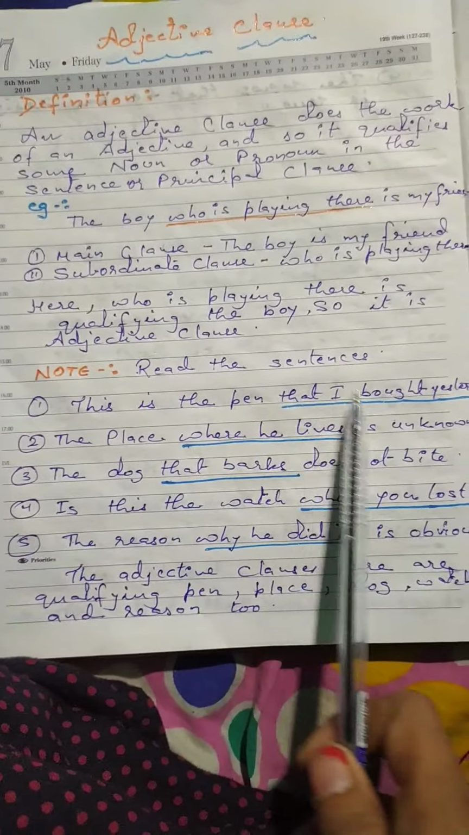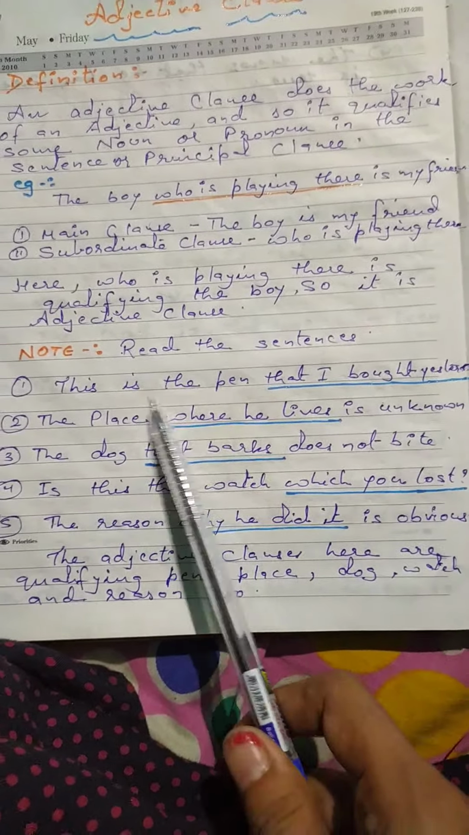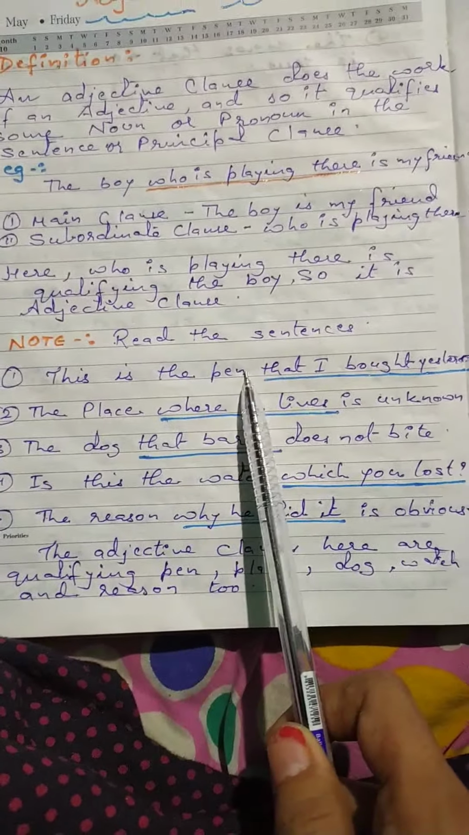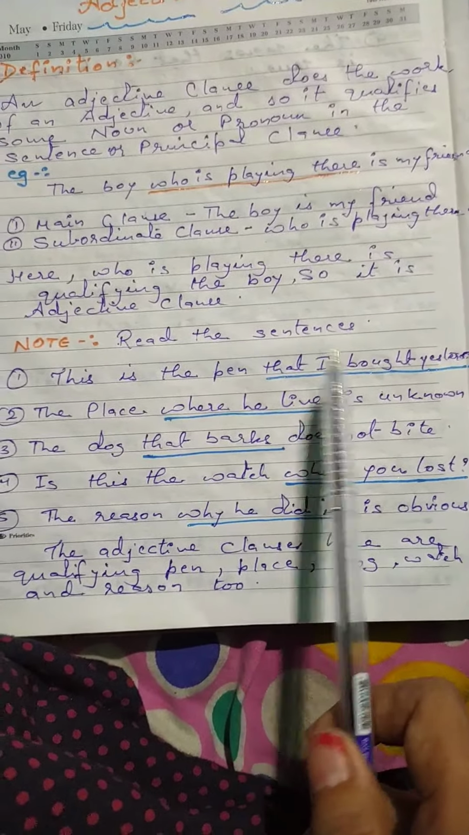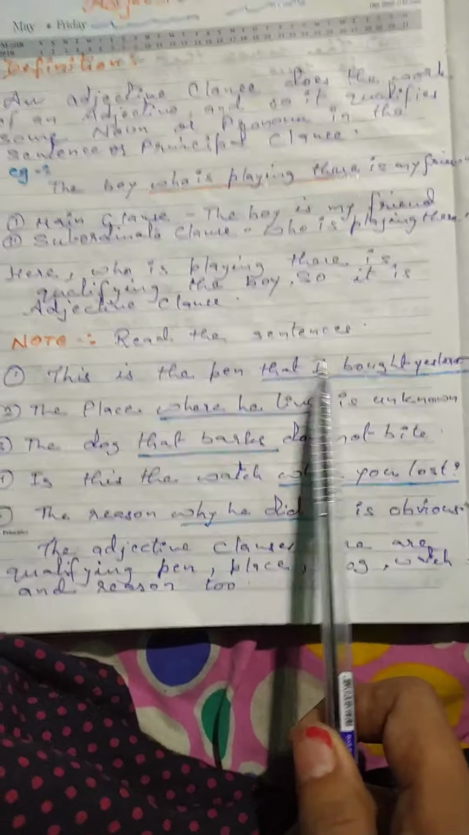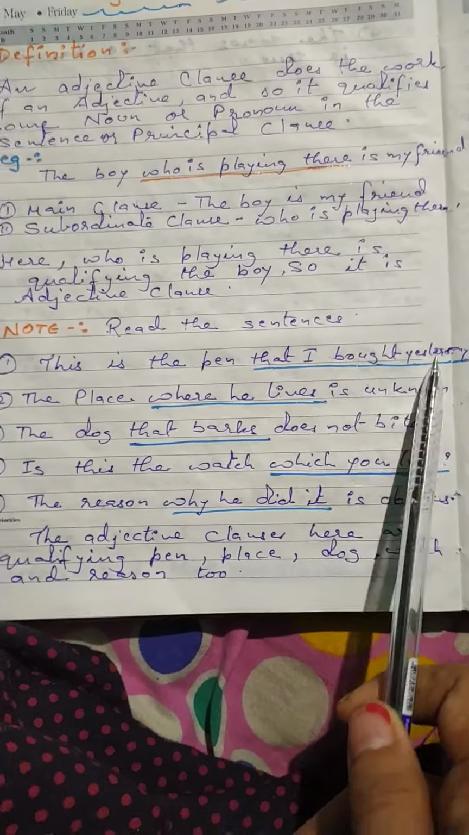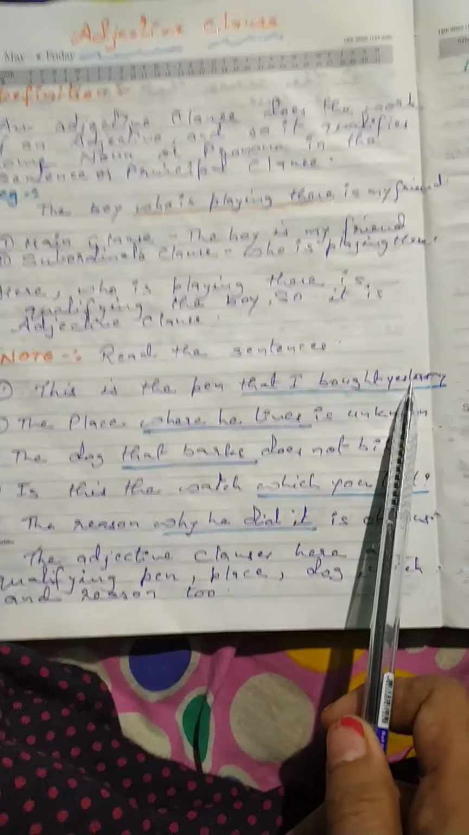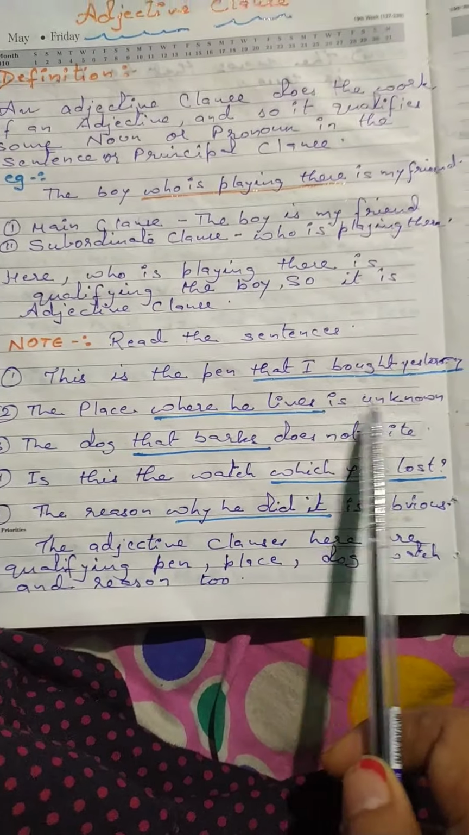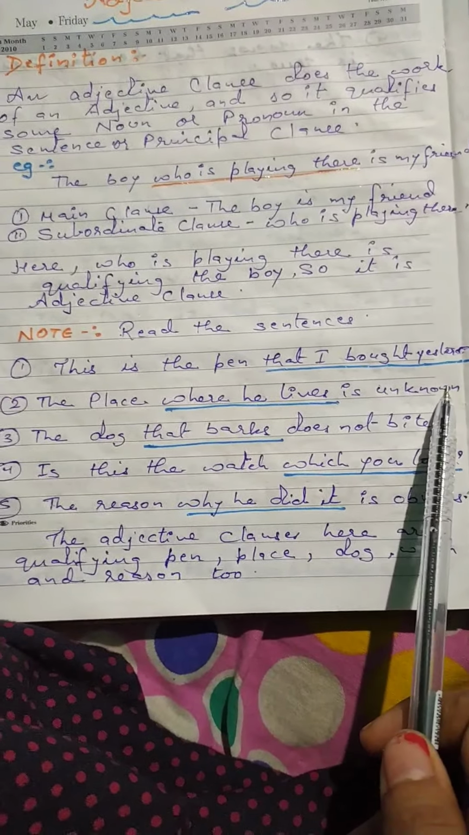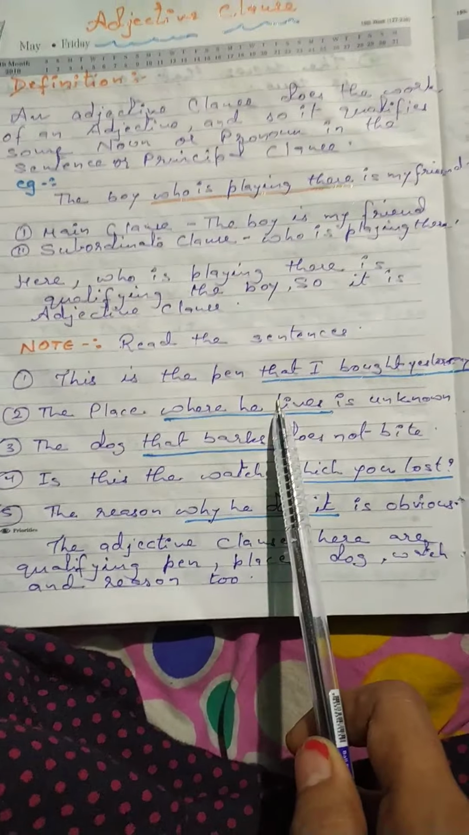Now read the sentences. This is the pen that I bought yesterday. This is the pen is the principal clause, and this pen is being qualified by this particular sentence which adds information to it and says that I bought it yesterday. Now this is the adjective clause. The place, in the second one, the place where he lives is unknown. The place is unknown. Which place? Where he lives. So this is the adjective clause.